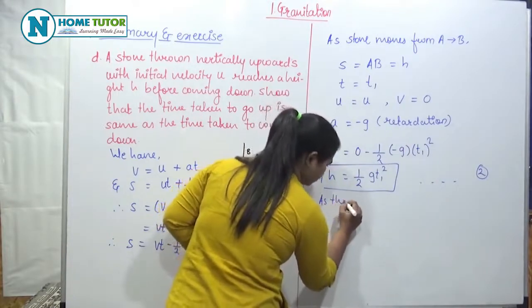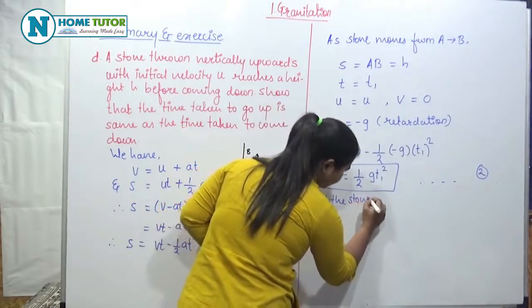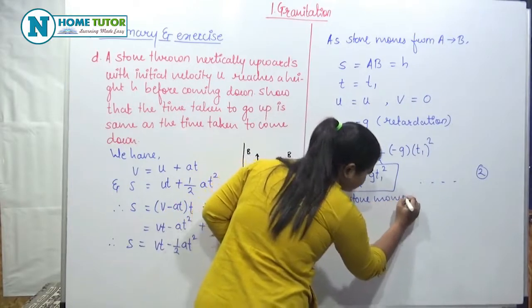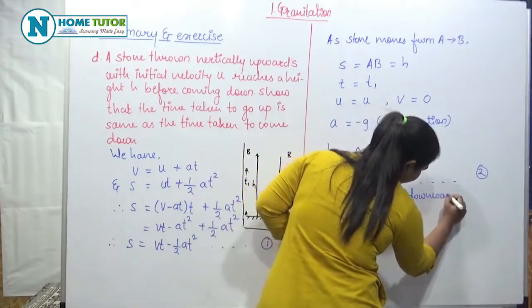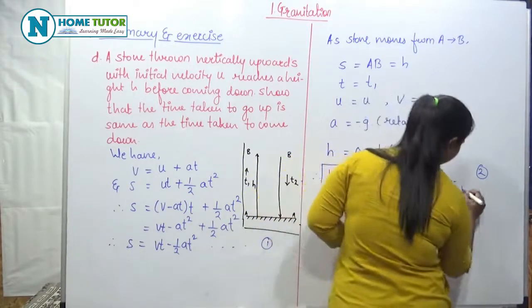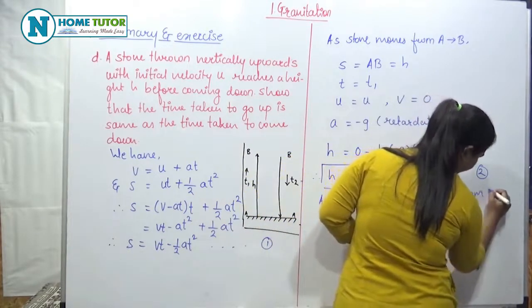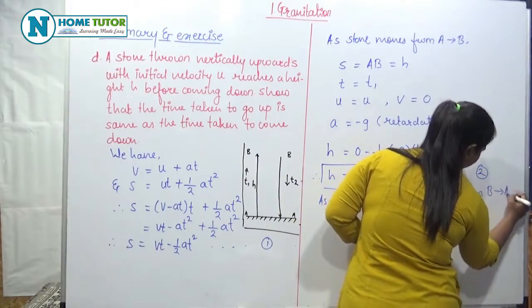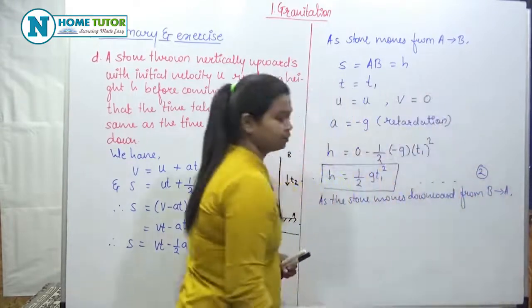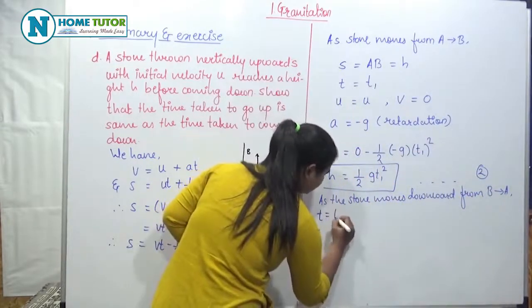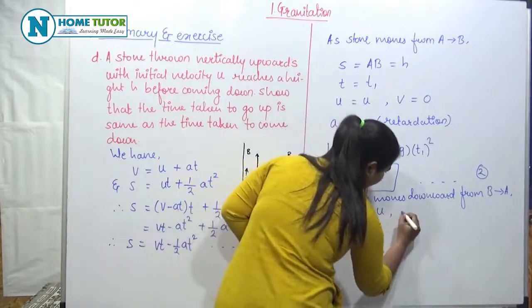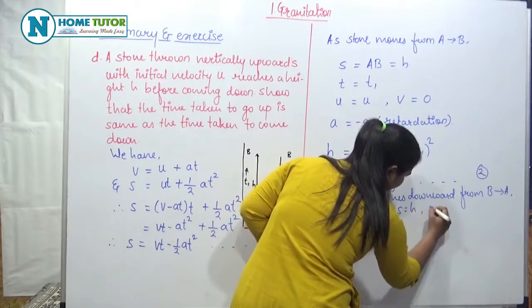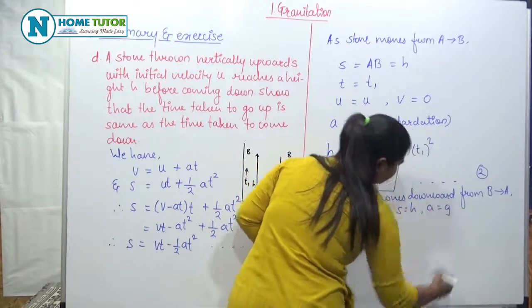As the stone moves downward from B to A, then T is equal to T2, U is equal to 0, S is equal to H, and A is equal to G.